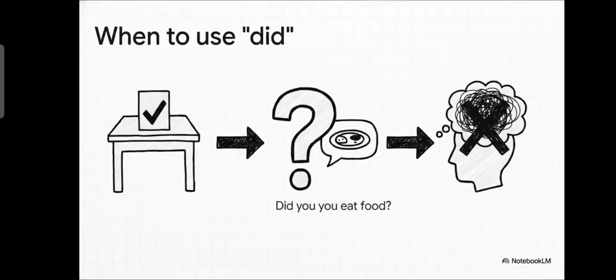So did shows up in a few really important places. For simple past actions, like I did my work. But it's also what we call a helper verb. It helps us form questions, like did you eat food? And it helps us make negative statements, like I did not understand. It's all about the doing, or the not doing.